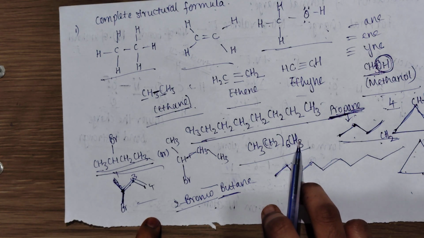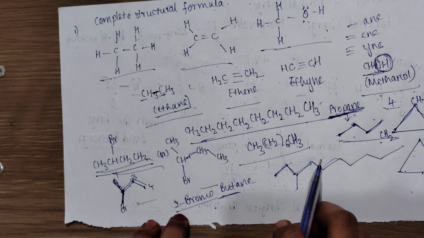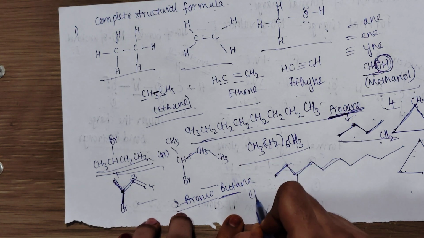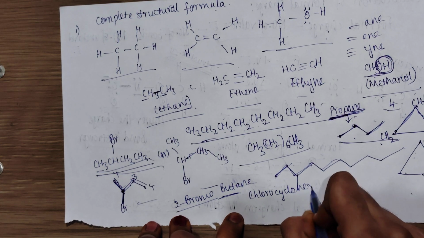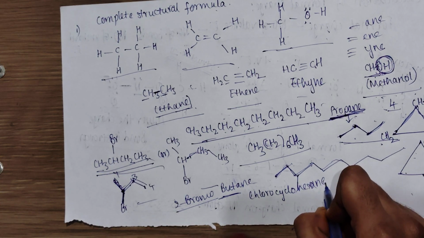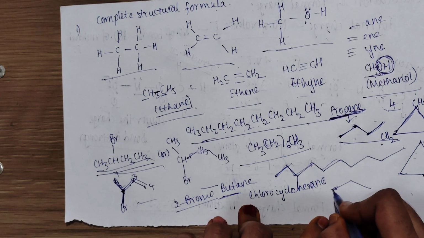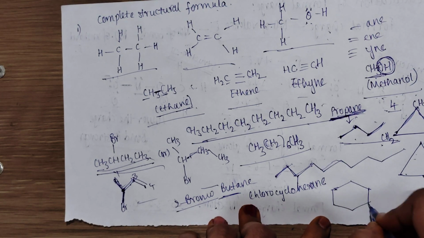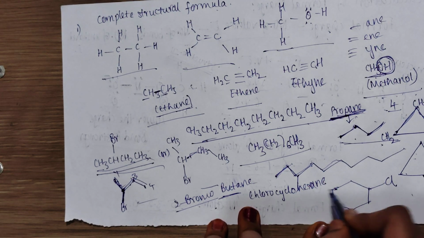In cyclic compounds, the bond line formula may be given as follows. For example, if we take chlorocyclohexane, the bond line formula we can give directly.